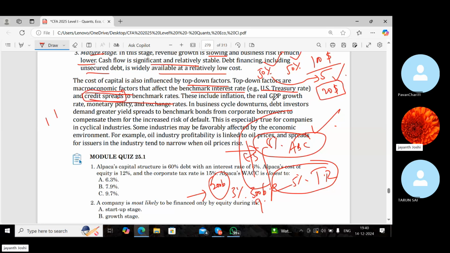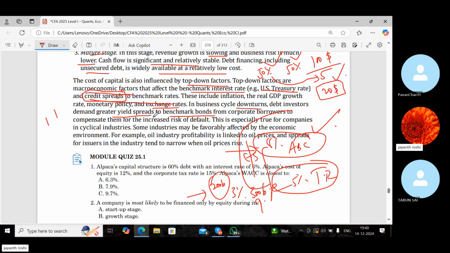These include inflation, real GDP growth rate, monetary policy, and exchange rates. In business cycle downturns, debt investors demand higher yield spreads to benchmark bonds. When the business cycle is not good for a company, the investors will require more returns, so the spread will widen, because they want to be compensated for taking a higher risk of default.